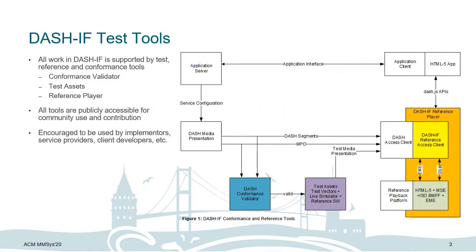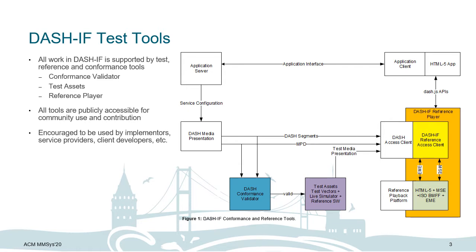As I have mentioned, Dash-IF leads the development of many testing and reference tools. I will introduce each of the tools in more detail in the upcoming slides, but in short, Dash-IF provides three different categories of testing tools. The first one is the Conformance Validator, and it validates the Dash content and its signaling for a defined Dash service. The second category is the test assets, and they provide sample testing materials consisting of Dash content and its signaling for a variety of Dash services for public use. The last and final one is the Dash.js reference player, which provides a reference client implementation.